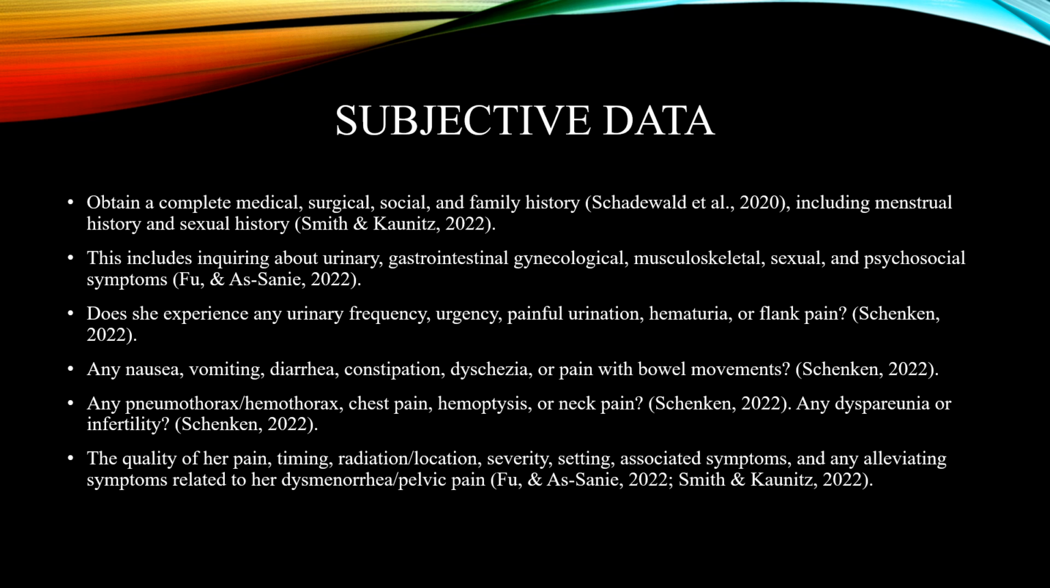Has she ever had a history of a pneumothorax or hemothorax? Does she experience any chest pain, coughing up blood, or neck pain? And any history of pain with sex or infertility? The quality of her pain, timing, radiation, location, severity, setting, associated symptoms, and any alleviating factors related to her dysmenorrhea and pelvic pain should be asked about.